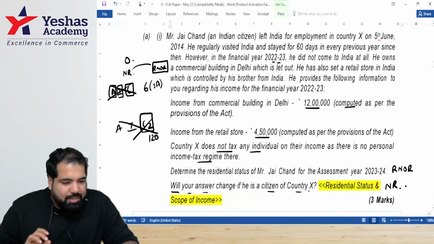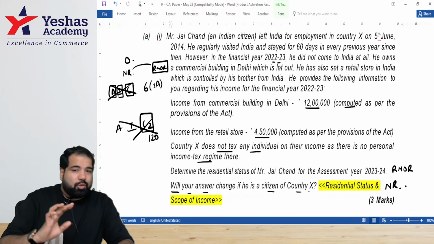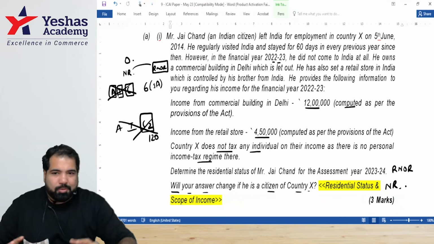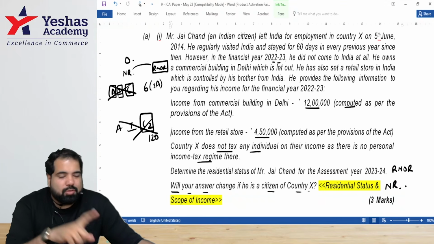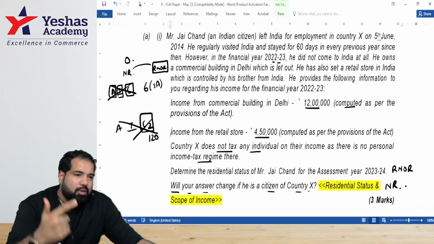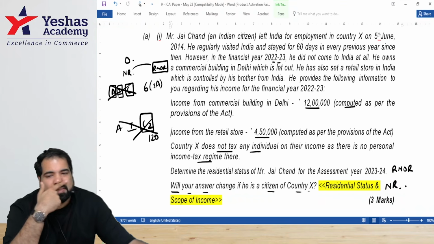Now, how do you present this, guys? It's only for 3 marks. So you cannot write a full story with music and dance and all this. You'll waste a lot of time. So how will you attempt this question? First, guys, always facts, law, conclusion. What are the facts?